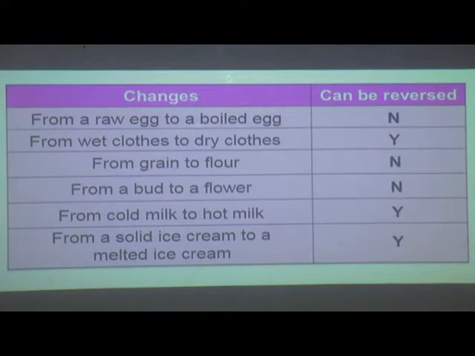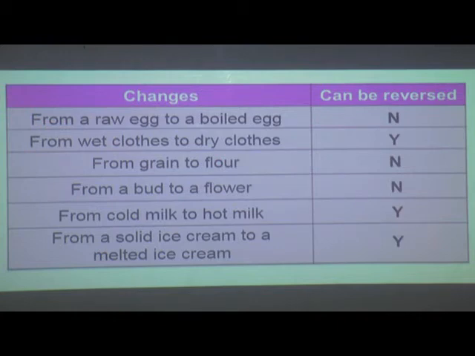So the changes that can be reversed easily by reversing the conditions to obtain a substance in its original form is called reversible change.